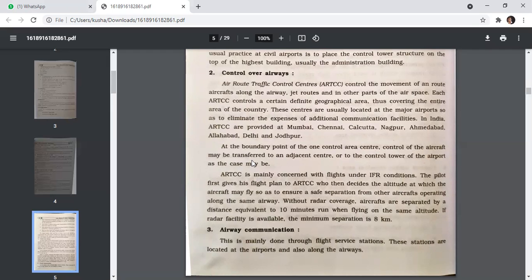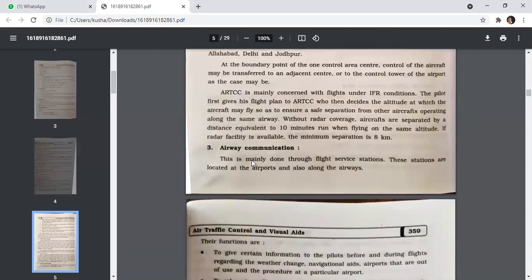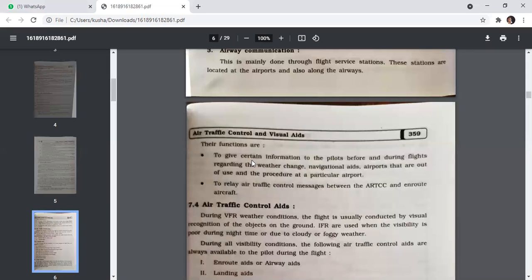Now, airway communication. This is mainly done through flight service stations. These stations are located at the airport and also along the airways. Their functions are to give certain information to the pilots before and during flights regarding weather changes, navigational aids, airports that are out of use, and the procedures at a particular airport, and to relay air traffic control messages between the ARTCC and en route aircraft.